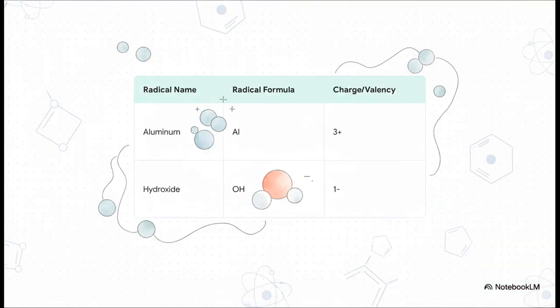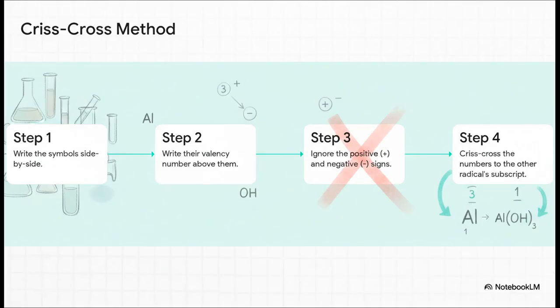How about aluminum hydroxide? First step, we just have to identify our 2 parts. We have the aluminum ion, which has a charge of 3+, and we have the hydroxide ion, which is a little group of atoms with a charge of 1-. Okay, now for the method itself. It's just 4 easy steps.